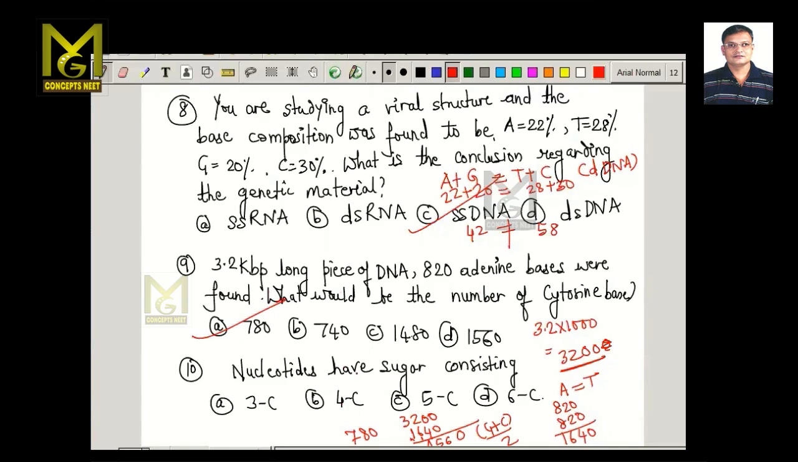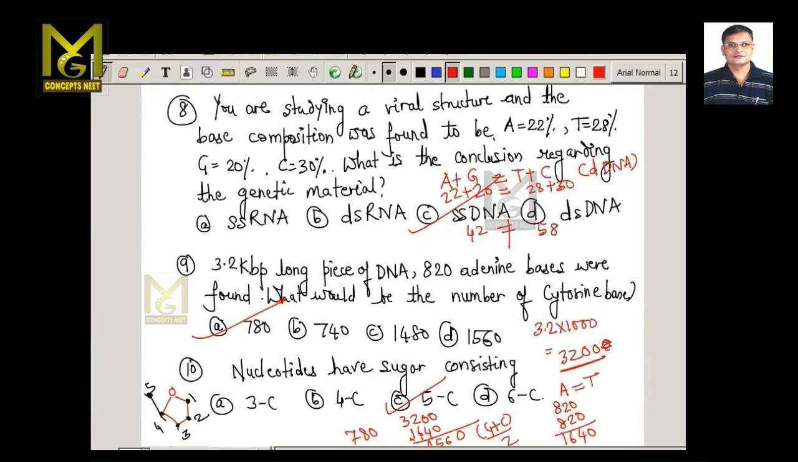The nucleotides have sugar consisting of. So if it is a nucleotide and this is a sugar in that nucleotide, they are asking you what is the number of carbon atoms in this case. This is the first carbon, this is the second carbon, this is the third carbon, this is the fourth carbon, and if you mark it 4, it will be wrong because the fifth carbon will be here. So therefore we call it a pentose sugar. So we have 5 carbons, and therefore the correct answer to this question will be 5 carbons.